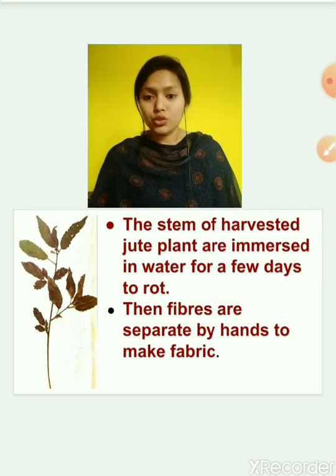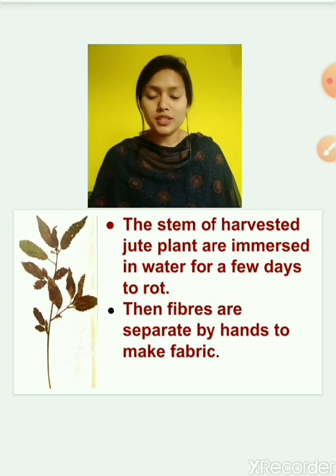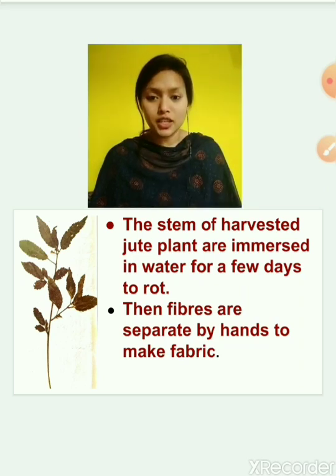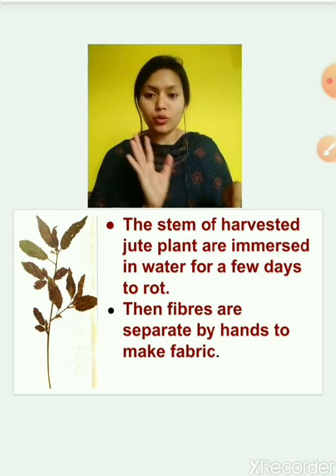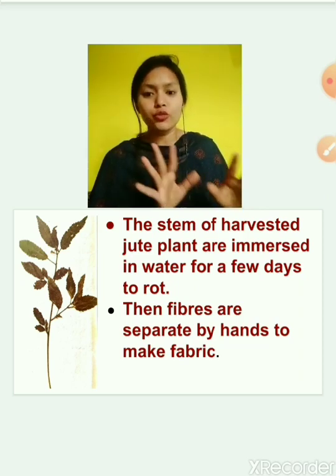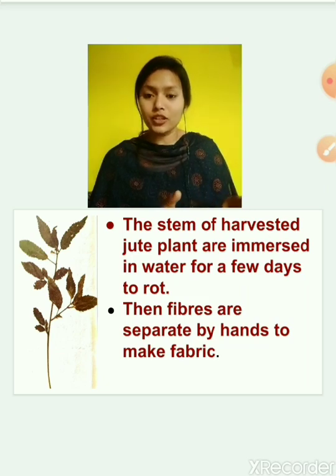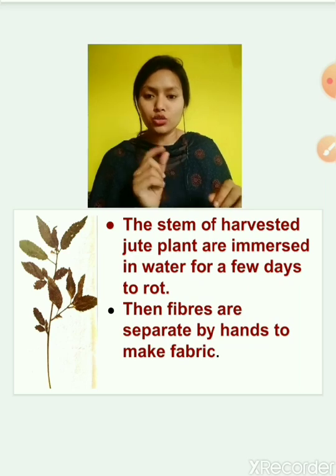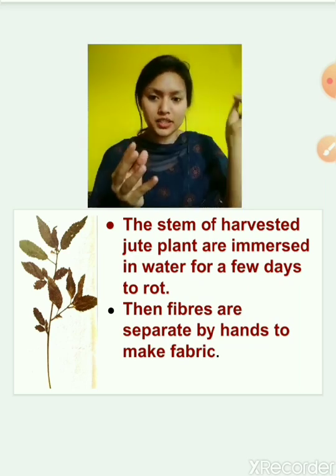Now how is jute obtained from the stem? The stems are harvested when they are at the flowering stage. When these jute plants are at the flowering stage, farmers cut them and immerse them in water for 4 to 5 days. After that, the thick stem of the jute plant gets very soft, and they can easily pull it out.